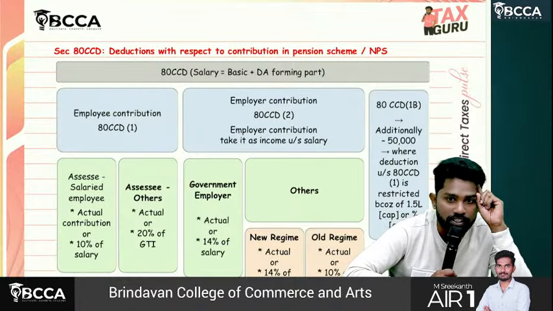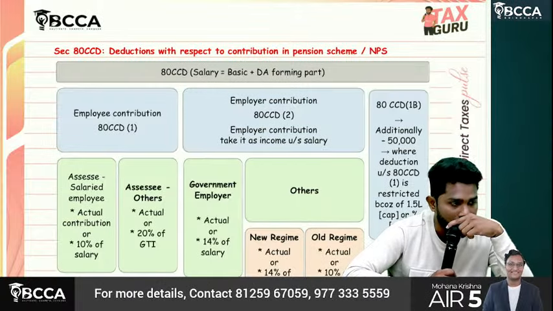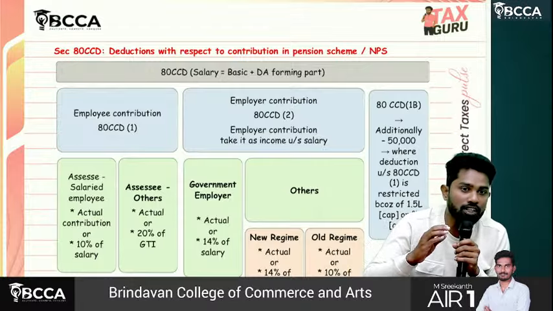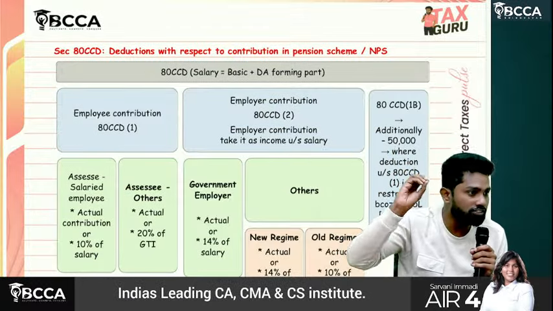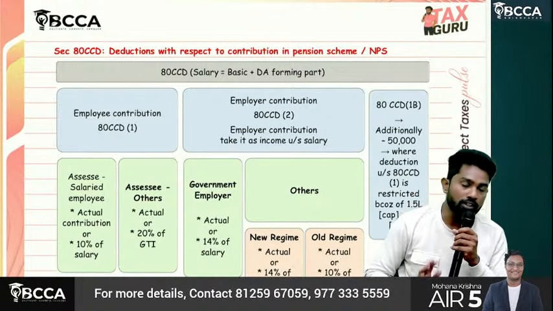These two provisions are a little complicated compared to any other chapters also. Let's say we have some 15-20 concepts which require a high level of attention to understand quickly. 80CCD is also one among them.